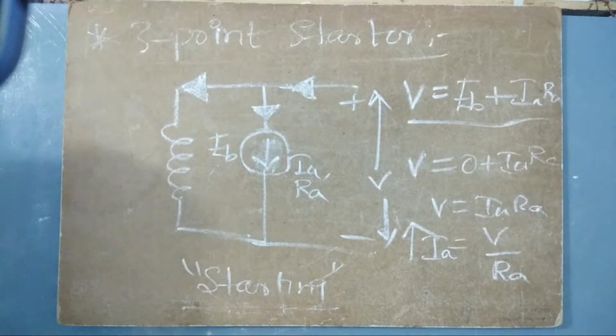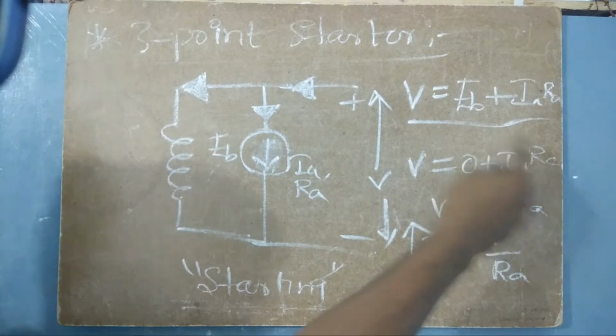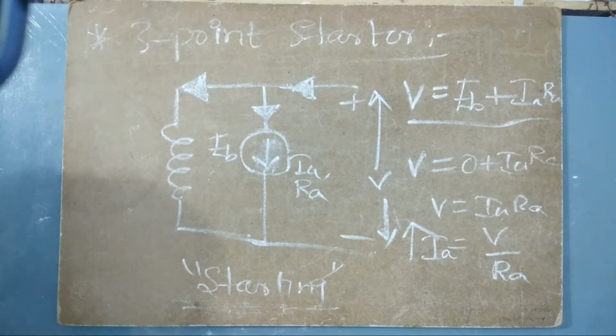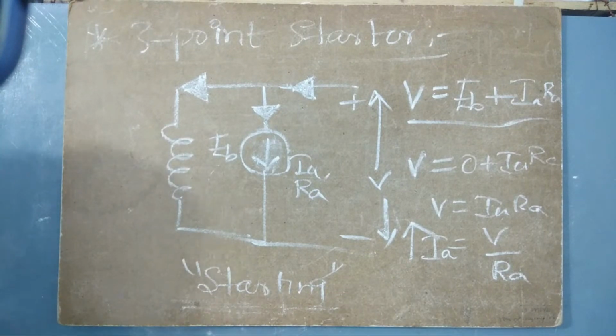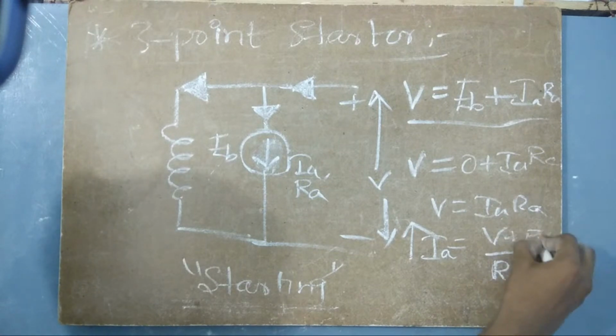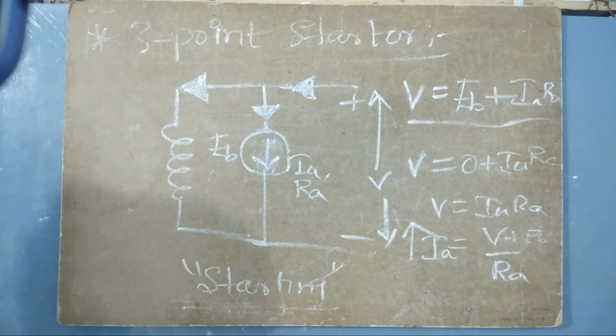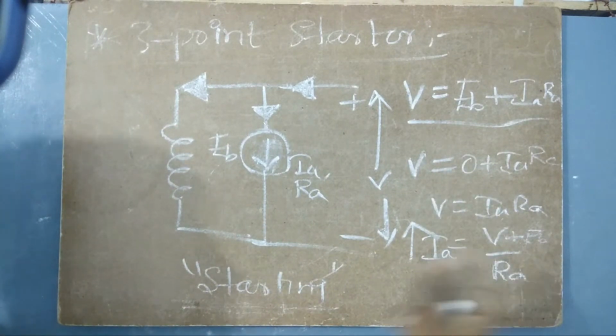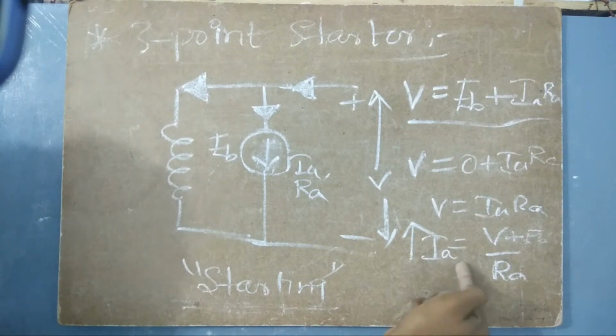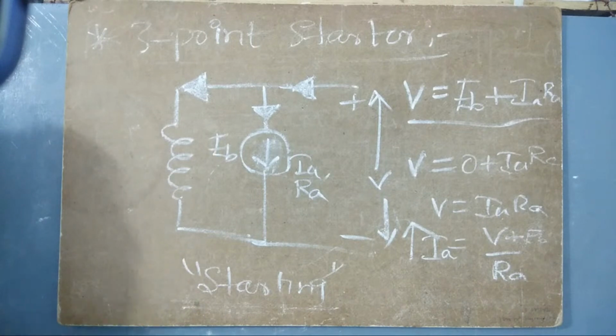We have to always keep in mind this concept, because it is very important: the IA, the armature current, is increasing when there is no back EMF. When there is back EMF, the equation will be like this, maybe V minus EB by RA. Obviously the upper value will be reduced, so this value is also reduced, and obviously the value of IA will also be reduced. So there is not that much effect.